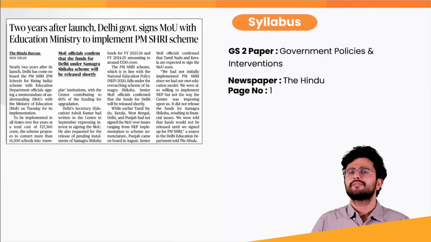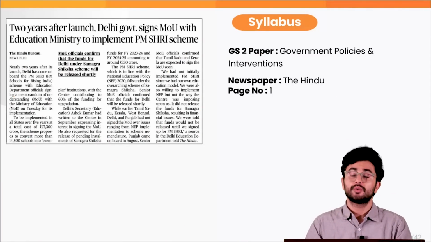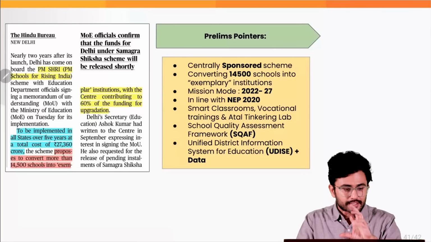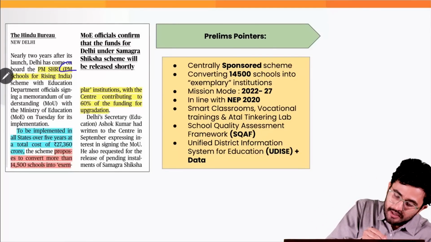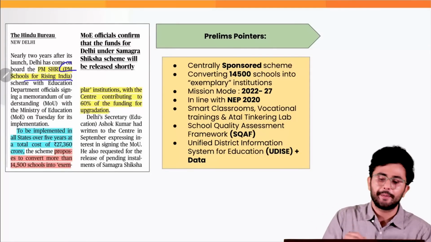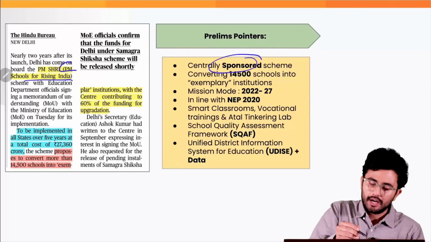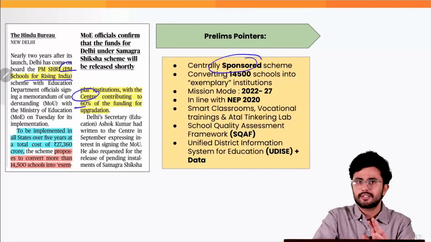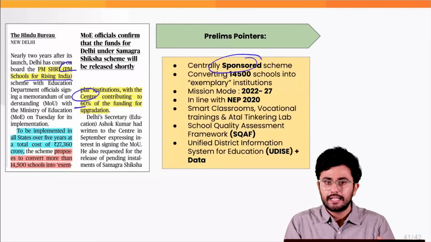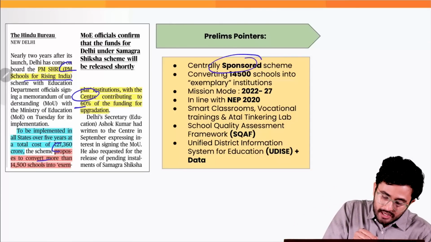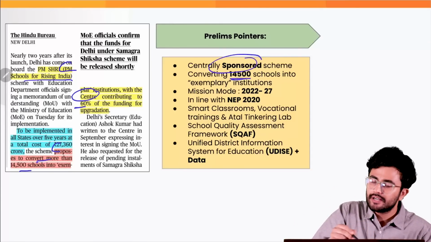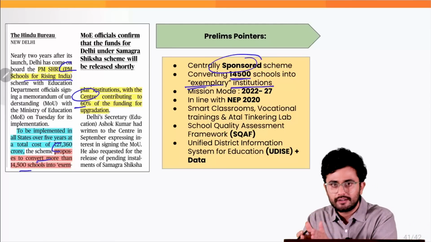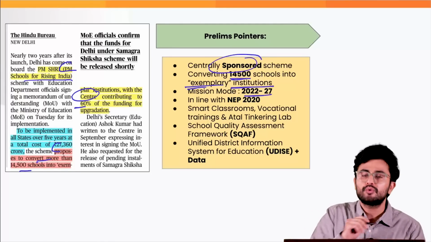and we move forward to the next news, where we are going to talk about a scheme which has featured in the news, that too on the first page of the newspaper, and forms an important component of your government policies. The scheme being the PM-SHRI or the PM School for Rising India, which is a centrally sponsored scheme under which the center contributes 60% of the funding for the normal states, and for the Himalayan and northeastern states it provides up to 90% of the funding. The idea of the scheme is to convert more than 14,500 schools into exemplary institutions in a mission mode scheme. It is being run for 5 years, from 2022 to 27.